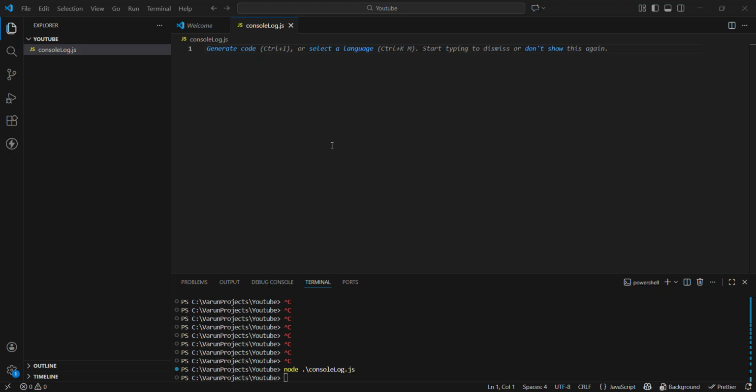So let's get started. Today we will try to solve all the console log questions that have been asked in interviews like TCS, Infosys, Wipro, and many other JavaScript and React interviews. These are very basic and really important questions. These questions can either make your interview or break your interview. So let's dive into it.